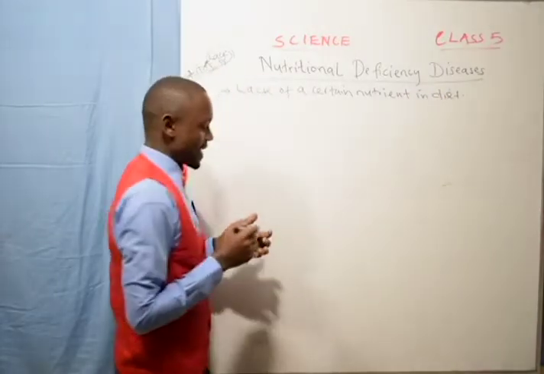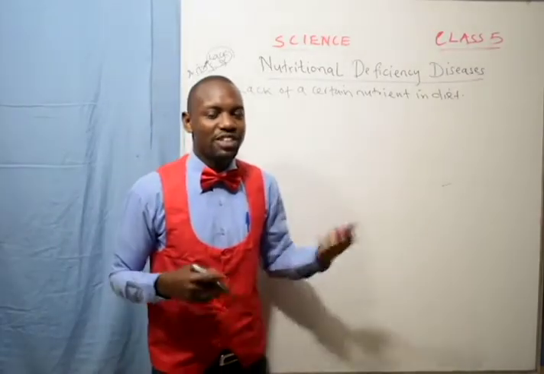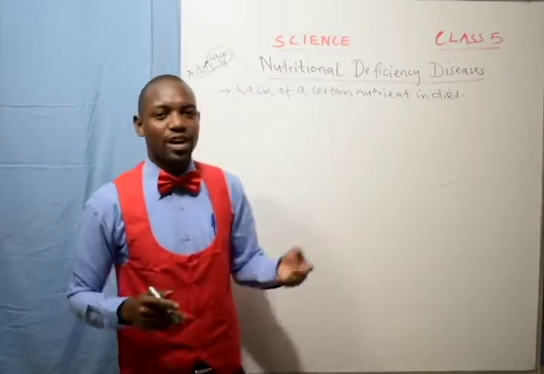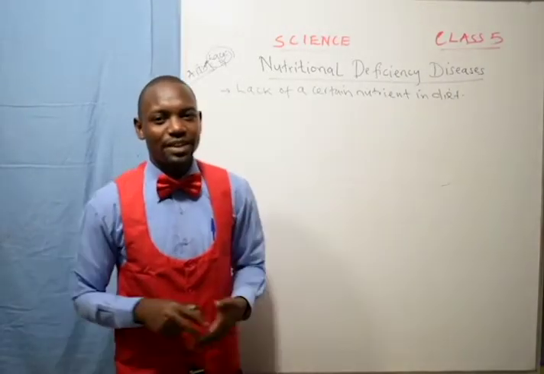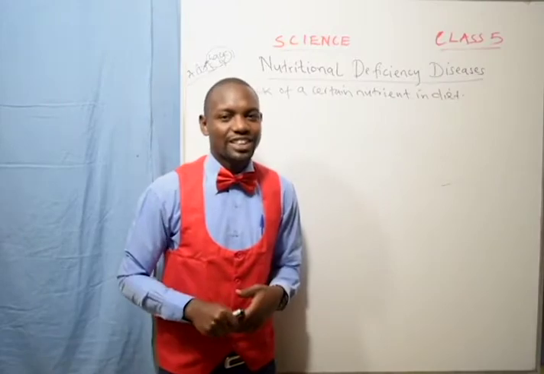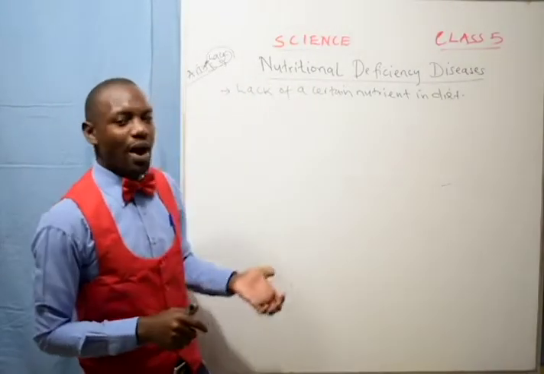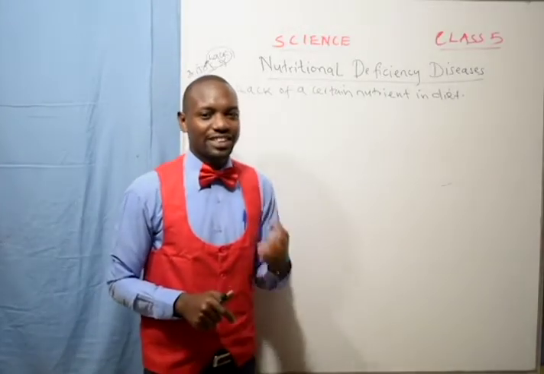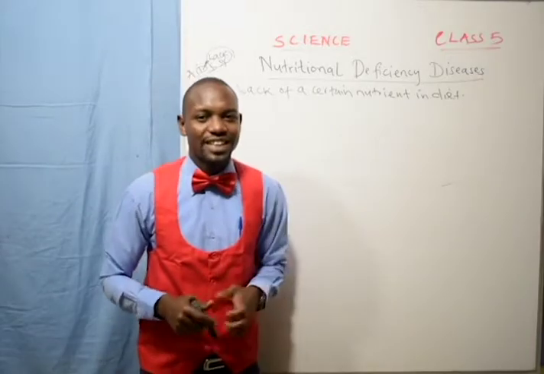When you are having a meal and you don't have one of those nutrients, we say the food nutrients are 5: we have carbohydrates, proteins, vitamins, fats and oils, and mineral salts. So, when one of those nutrients is lacking in the body, you are going to have a disease. That is a nutritional deficiency disease.